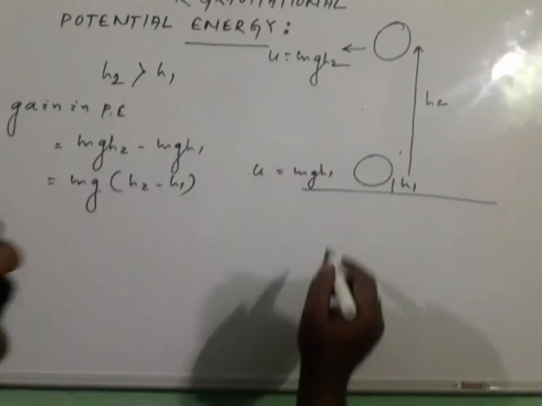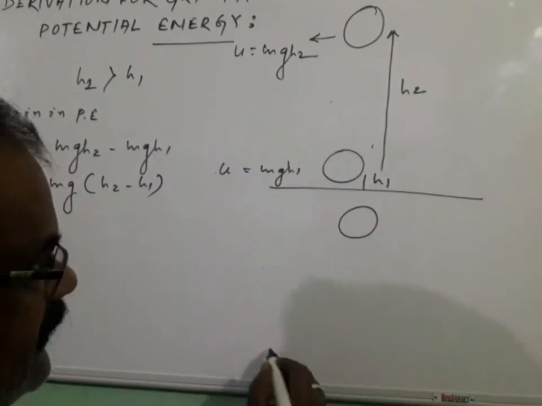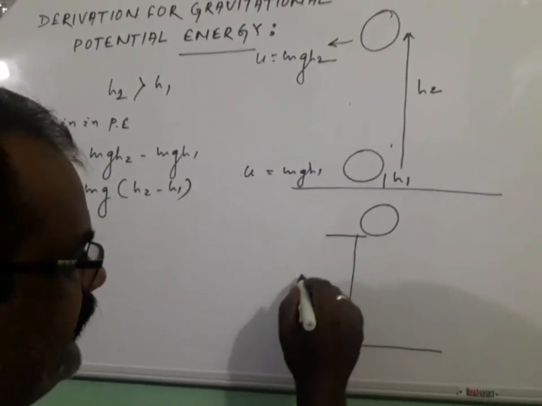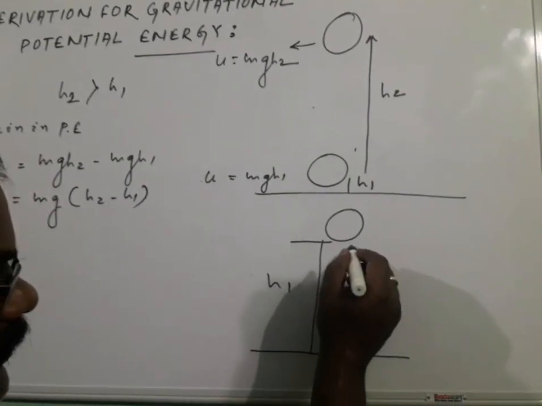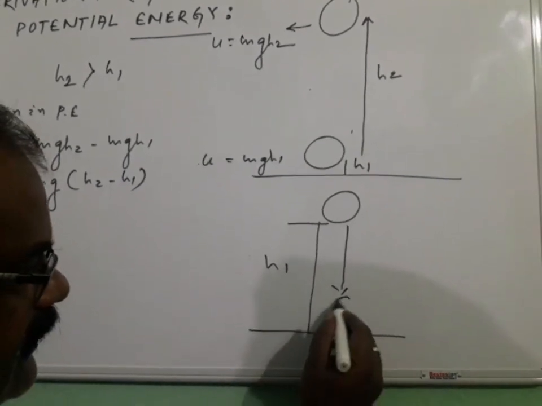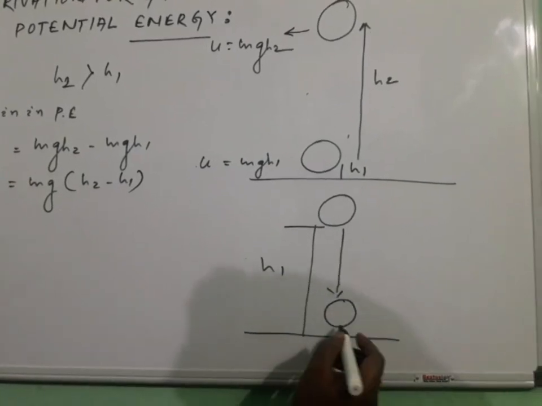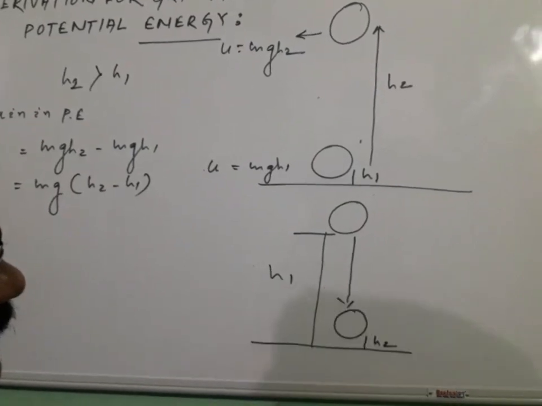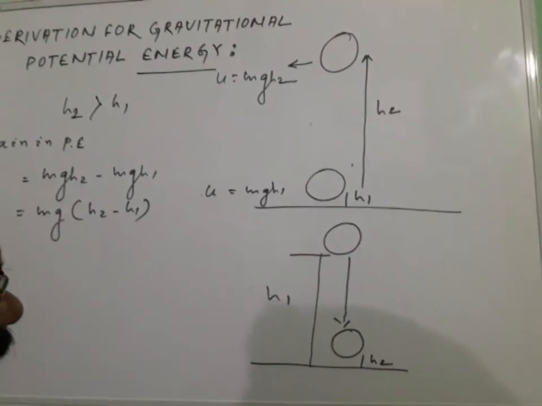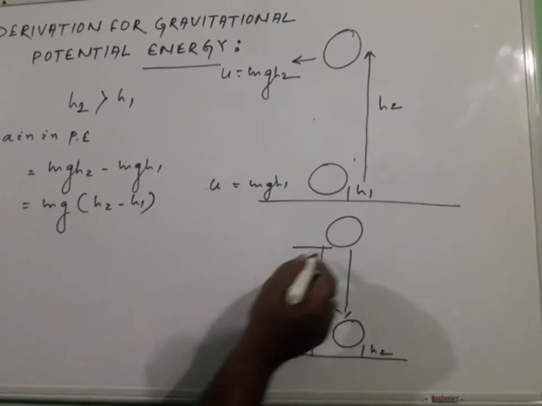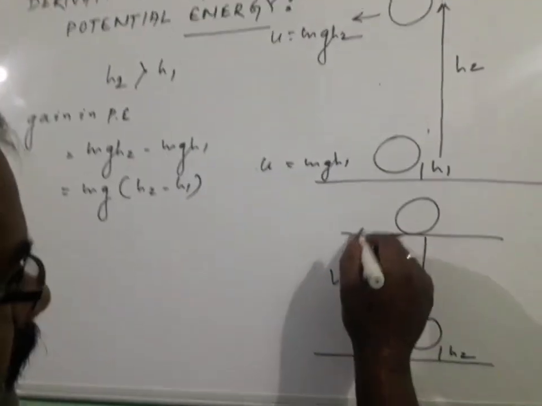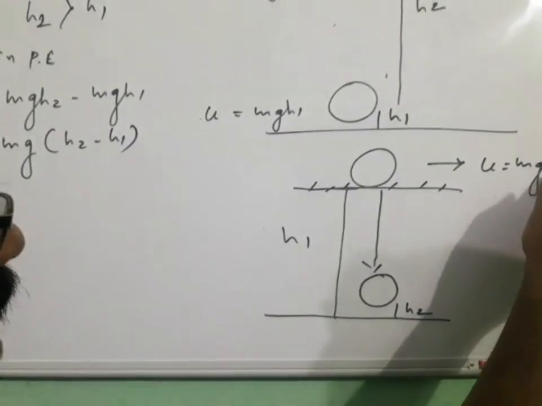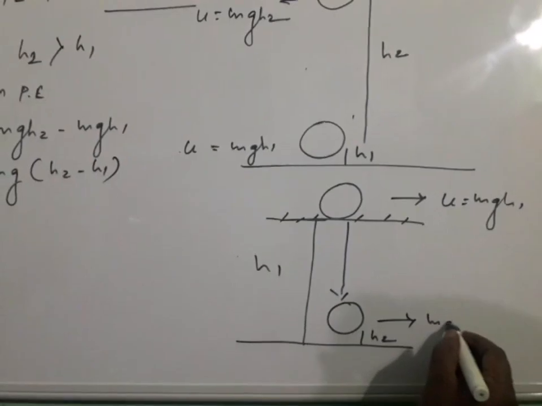Another example: conversely, whenever a body is kept at a certain height h1, and the body falls freely such that the height from the ground is h2, at the initial place we can say that U is equal to mgh1, and here it is mgh2.